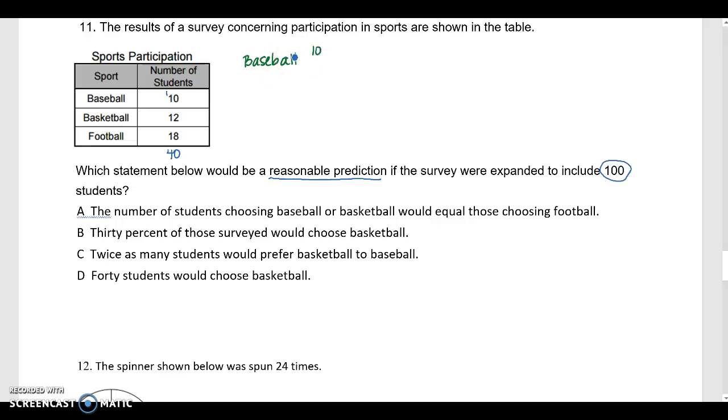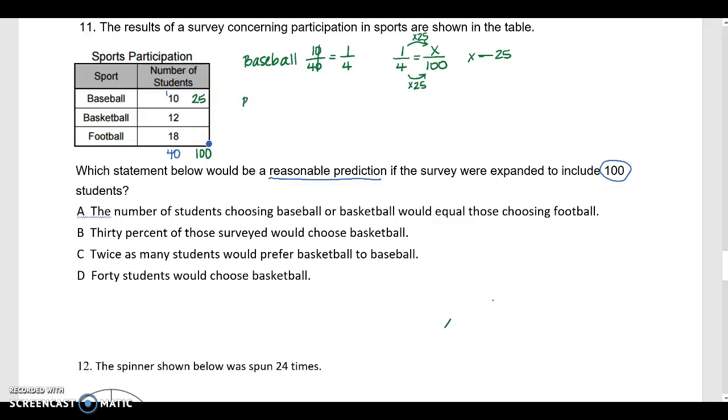there are 10 out of 40 students, right? We can cancel that down to 1 out of 4. So if 1 in 4 students participates in baseball, how many out of 100 students, right? So you can do your cross product, or you can think, I know that 4 times 25 is 100, so 1 times 25 would be X. So baseball would be 25 students out of 100. I'm going to put that new total here.